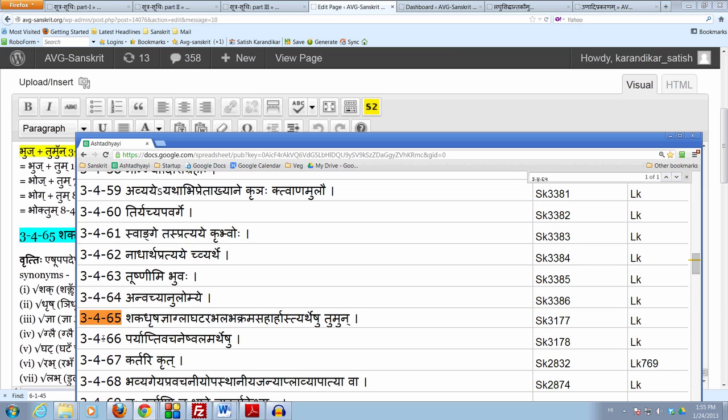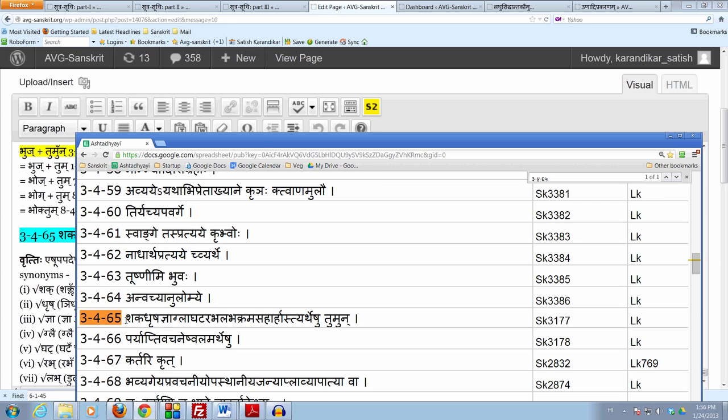So these rules are scattered in 3.3 and 3.4 of the Ashtadhyayi, in the third quarter and the fourth quarter of chapter 3 of the Ashtadhyayi. So please make a note of these. They are not located in one compact section of the Ashtadhyayi. They are in different places in the third and fourth quarter of chapter 3.